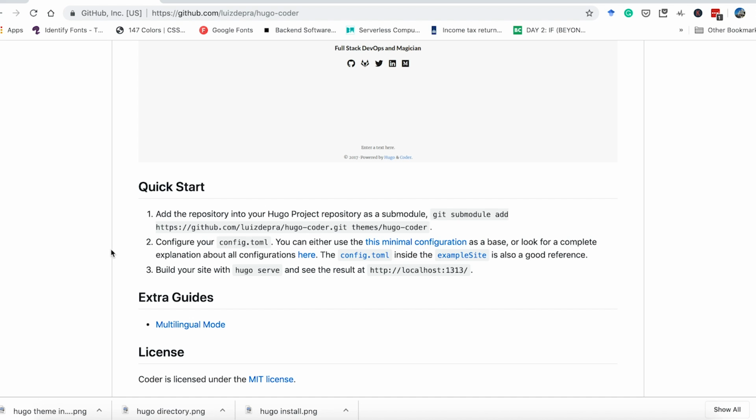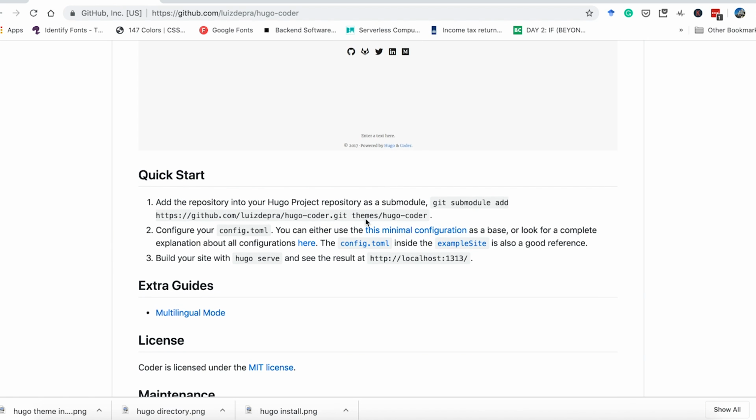Every theme has a very similar usage. However, sometimes the commands are different. If you are new to this Hugo framework, all you need to do is find the documentation properly and read it. Every theme will have its quick start section and you just have to follow it. So don't worry, you'll be fine. If you have any issues, make sure to put them down in the comments. I will come back to them for sure.